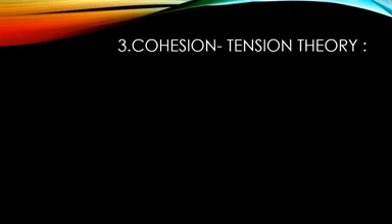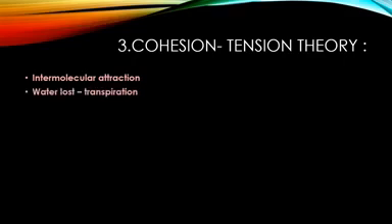Cohesion tension theory is a theory of intermolecular attraction that explains the process of water flow upward against gravity. In this process, water is continuously lost through transpiration from the leaf. Due to the continuous transpiration, a gradient of suction pressure is developed right from the guard cell up to the xylem in the leaf, and this creates a tension in the xylem, and the water column is pulled up the xylem.